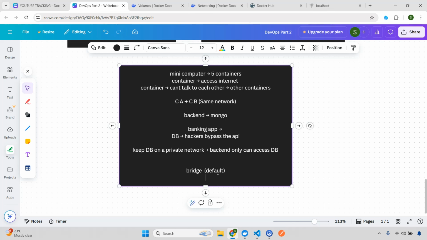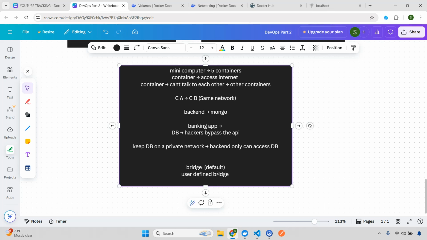Now there is another one called the user defined network. Now, not network, I'll say user defined bridge. This is actually recommended because here you have your own access, right? You create your own network, and whatever containers you have inside that particular network, you can discover each other by name. So this is nothing but built-in DNS.